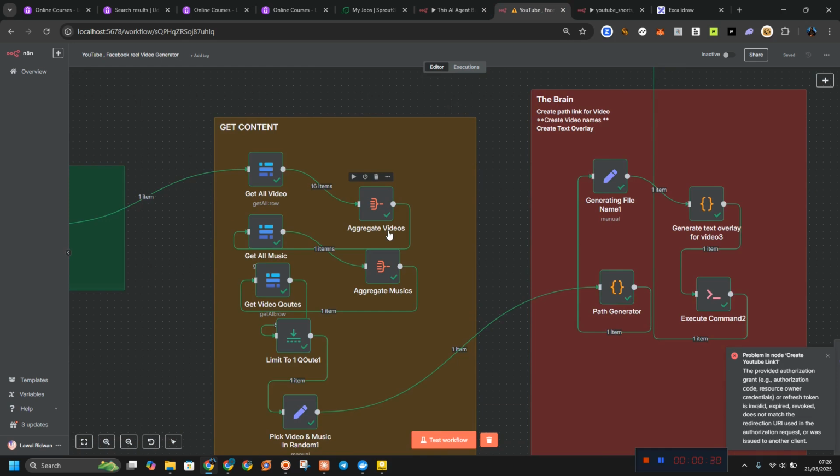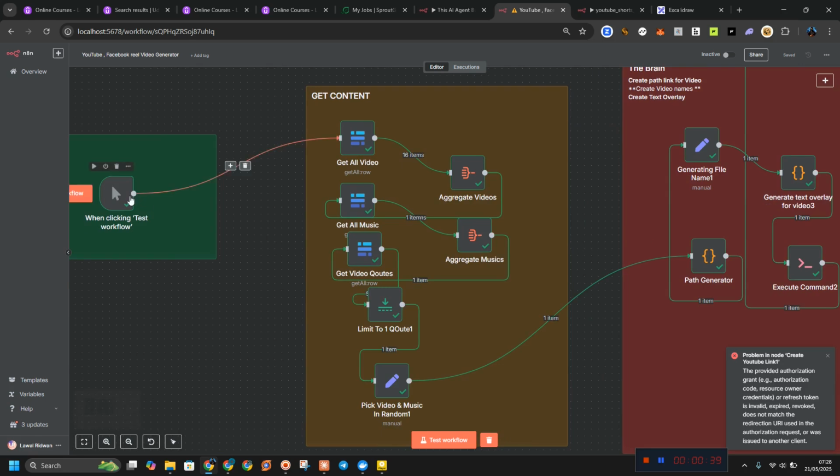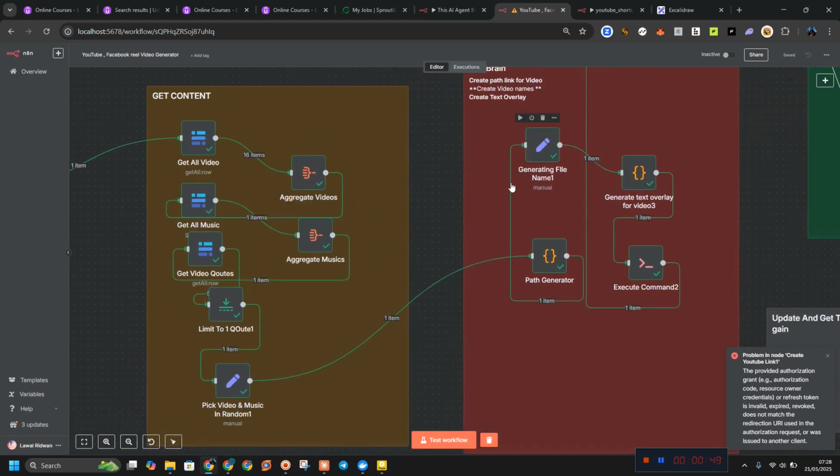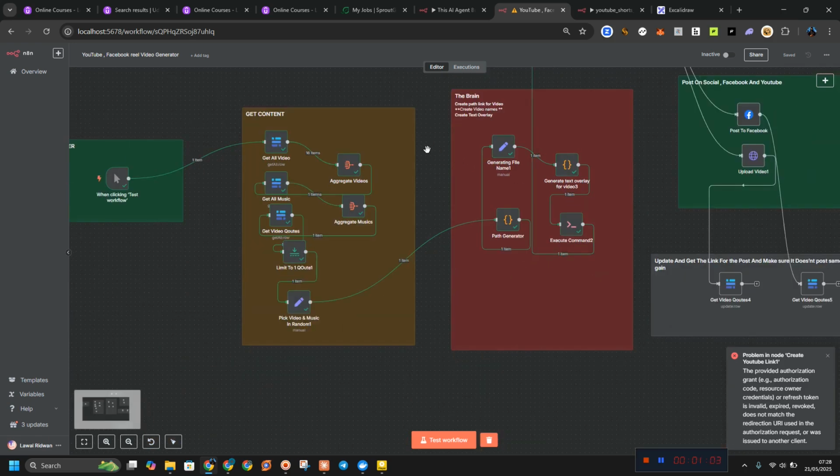Each node performs a specific task, such as sending an email, fetching data from an API, or transforming data. Just like when I start this, it gets all my videos, gets all my music, gets the codes, aggregates the videos, aggregates the music, generates names, generates paths. And workflows, which is the second one. We talked about the first one, which is the node. The second one is the workflow. The workflow is a series of connected nodes that define the sequence of automated tasks. So this is what we call the workflow.